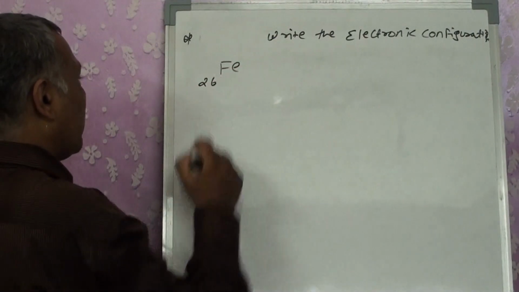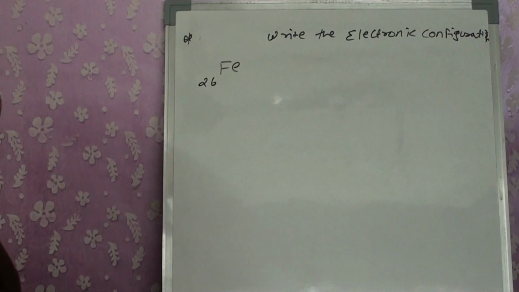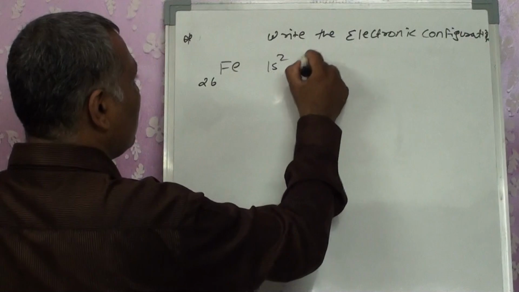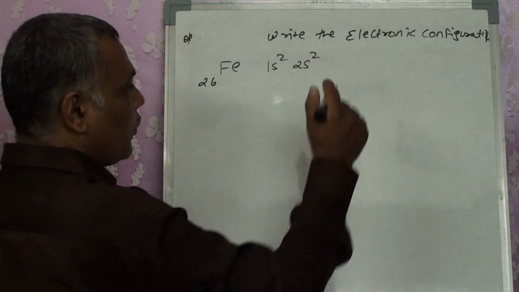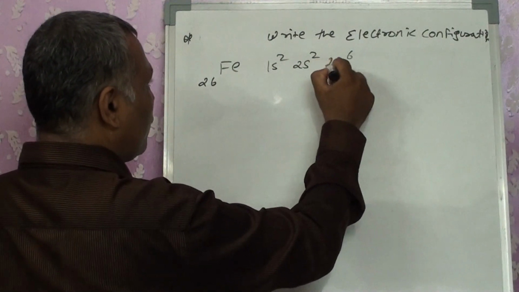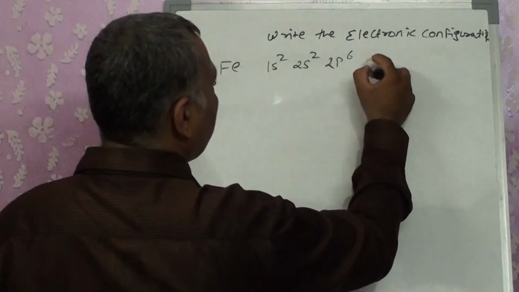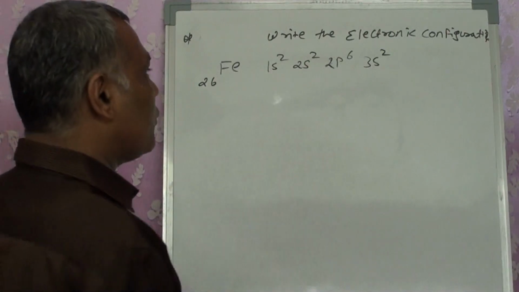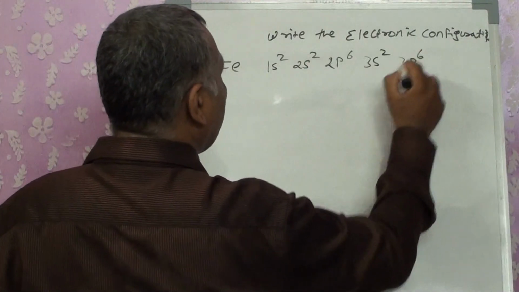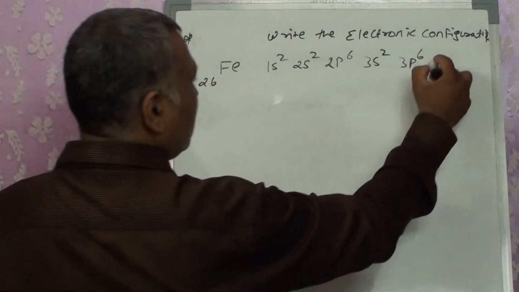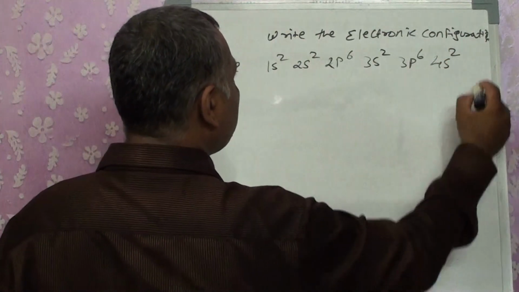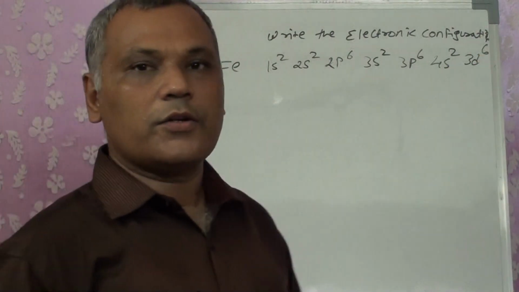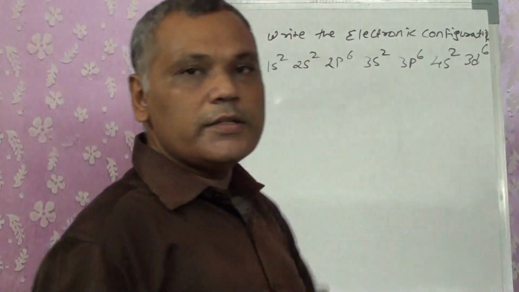Fe 26, so it has 26 electrons. 1s2, 24 still left. 2s2, 22 are left. 2p6, 16 are left. 3s2, that means now we have 14. 3p6, 8 are still left. 4s2, still 6 are left. Now it's 3d, and 3d can hold up to 10 electrons. So we get 3d6.